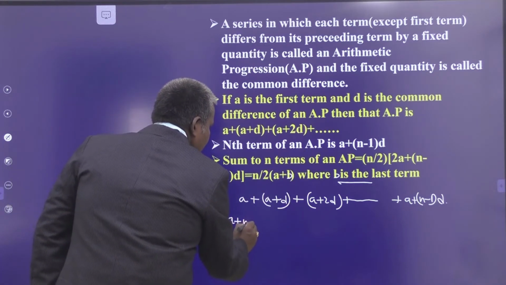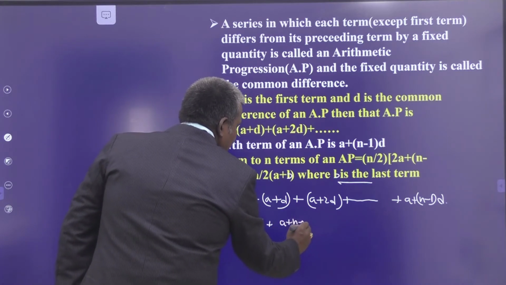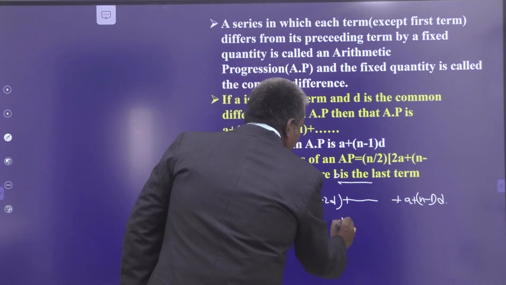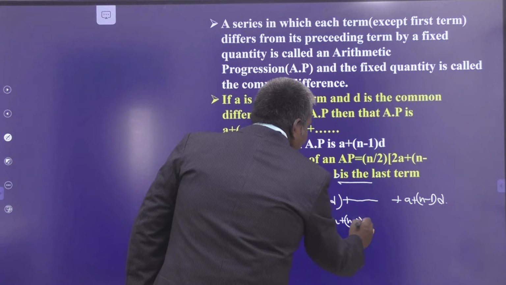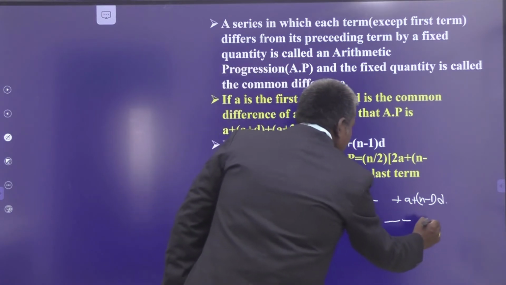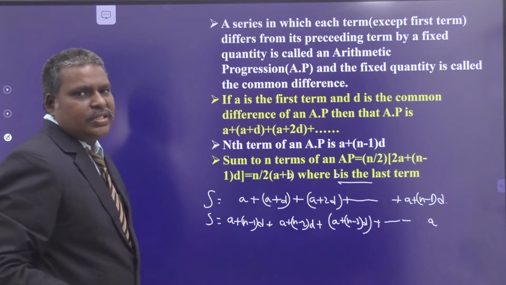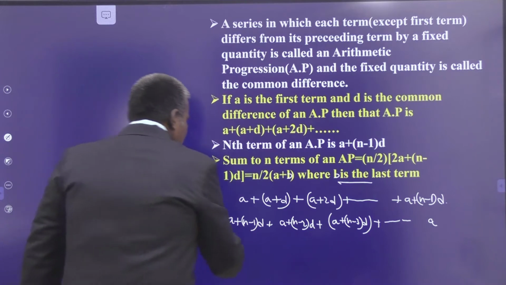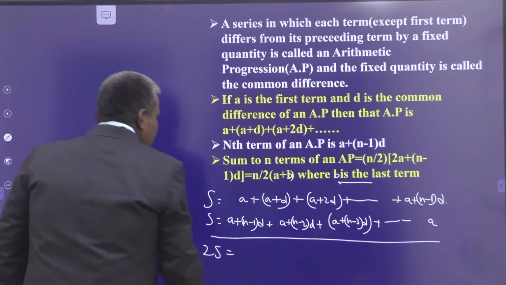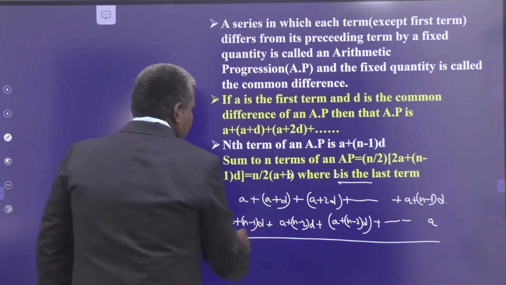This is nothing but a plus (n minus 1) into d, plus a plus (n minus 2) times d, plus a plus (n minus 3) times d, and so on up to the first term, which is a. Now this is also S. Just as x plus y is equivalent to y plus x, adding these two series, we obtain 2S is equal to a plus a, 2a plus (n minus 1) into